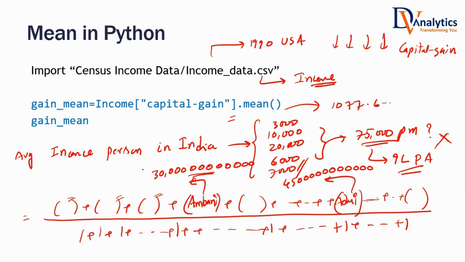Now check this out. In the numerator, we have added such a huge number, a huge lump sum amount. In the denominator, we did not add a large number at all. Don't you think because of these values, the average income will be given as a very high value? Yes or no?